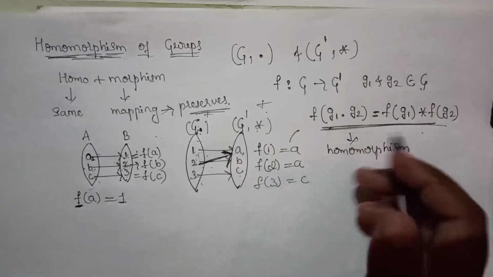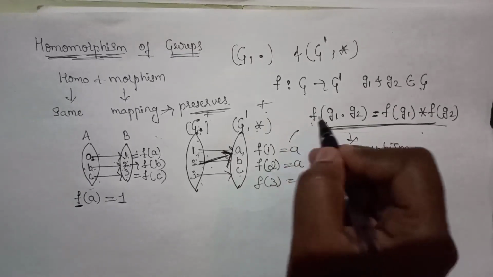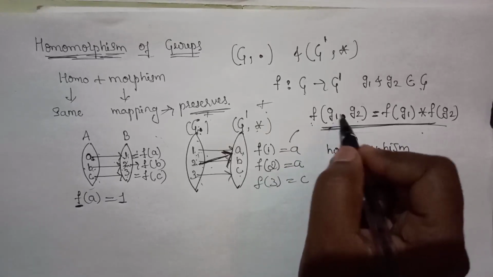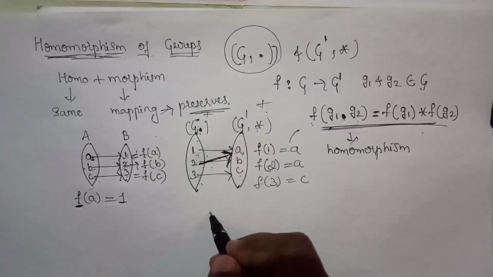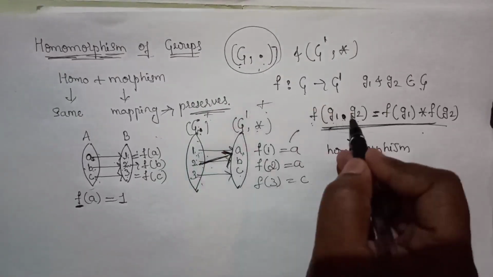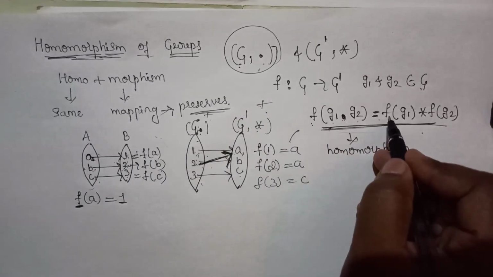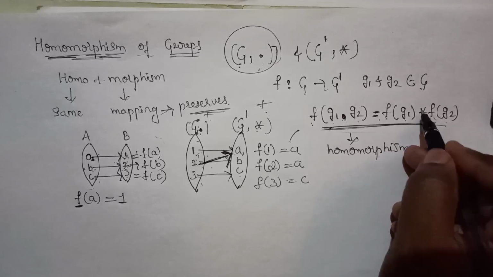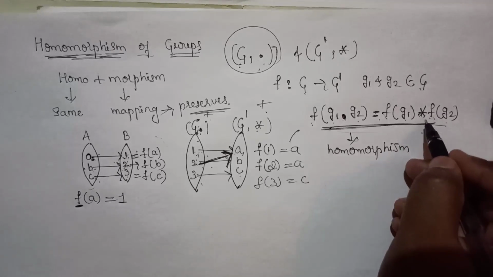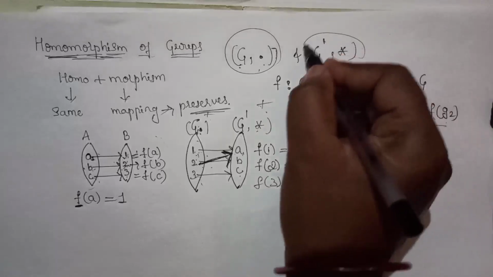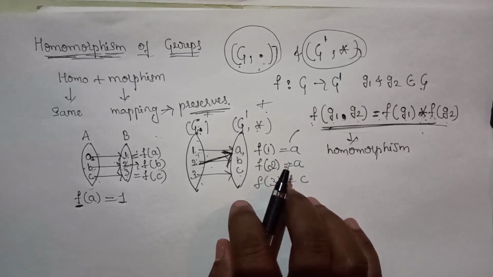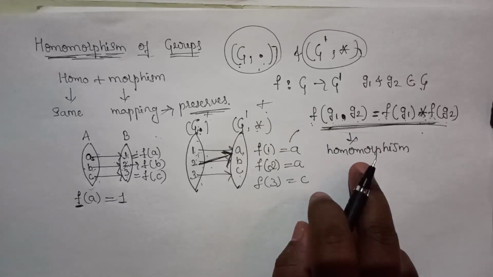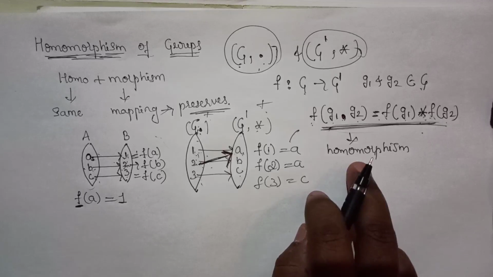You can observe that I am considering the image of G1 dot G2, where we have taken the operator from the first set, G dot, equal to the image of G1 star the image of G2. Here the binary operation is star, which is from the second set. If this condition is satisfied, then we say that the given function is a homomorphism.